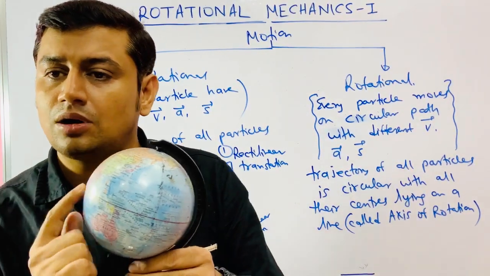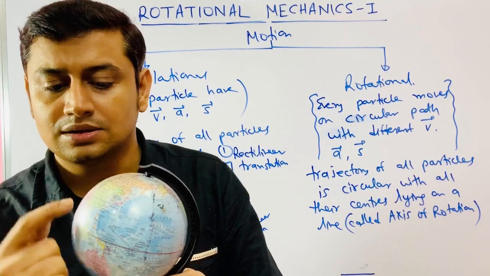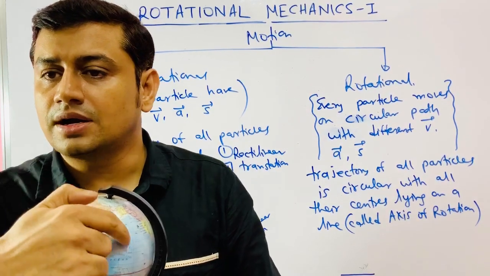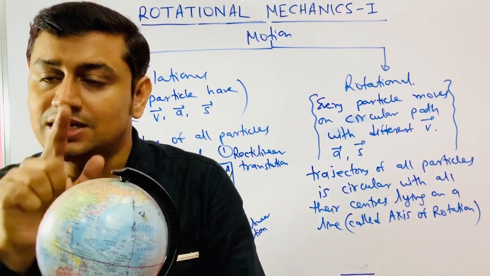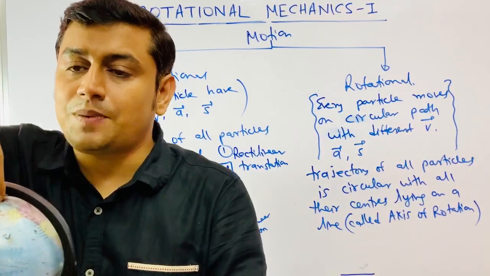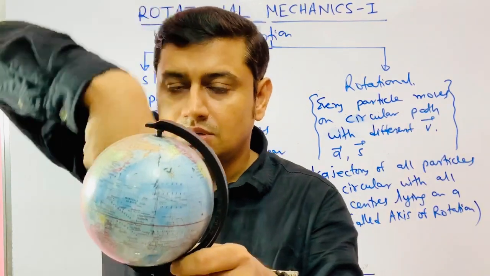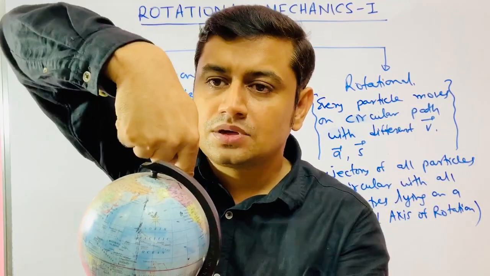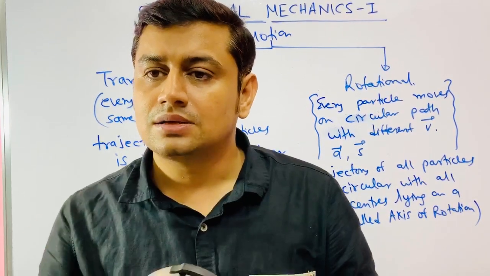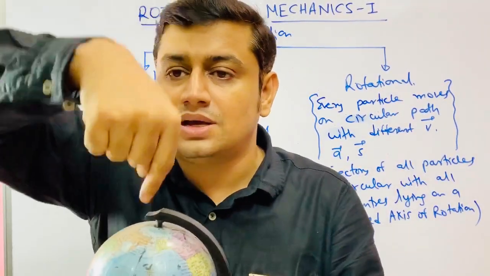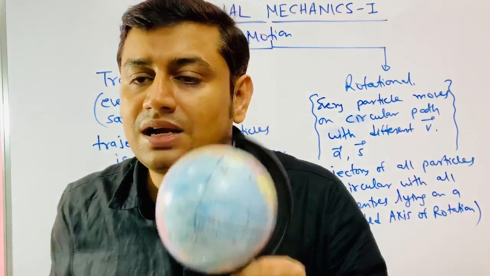So this is going on a circle of radius r. This may be going on a circle of radius r by 2. But for all circles, the centers are lying on an axis passing through this north-south line. This axis on which the centers of all the circular motions lie, the centers of all circular motion lie on a straight line, and that straight line is called